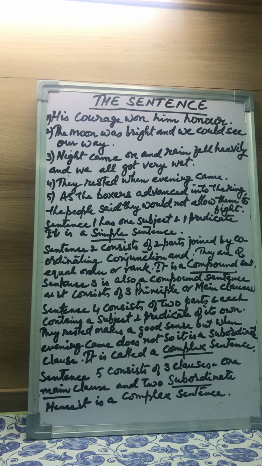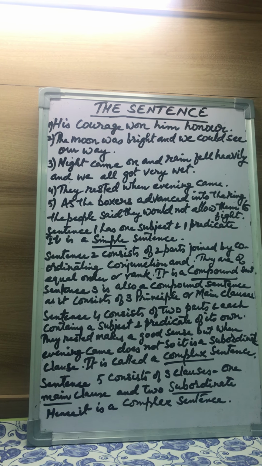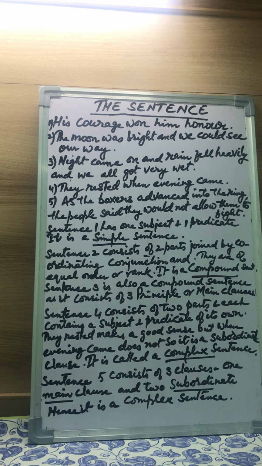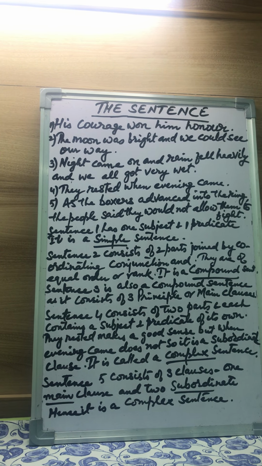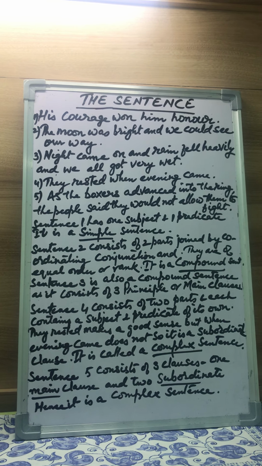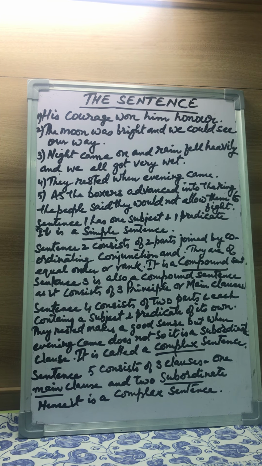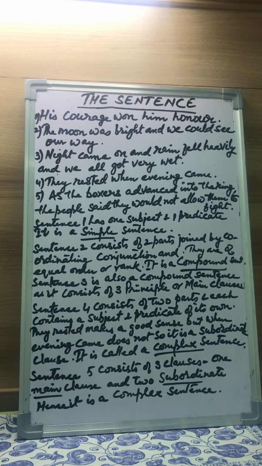He neither obtains success nor deserves it. Here the sentences are joined by conjunction nor. He is either mad or he has become a criminal.